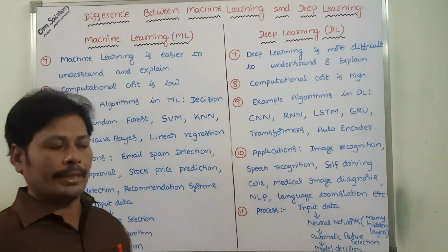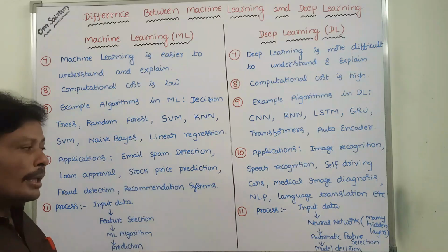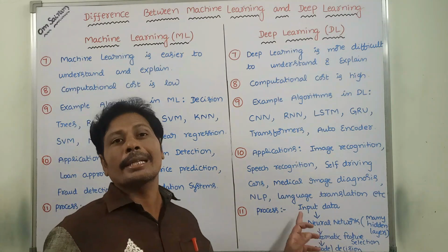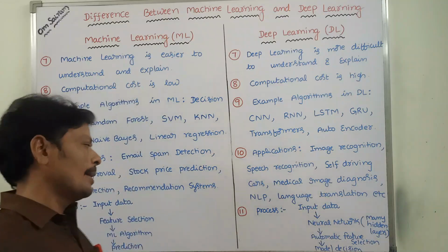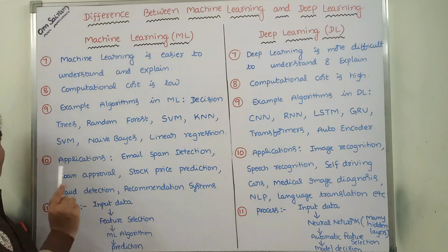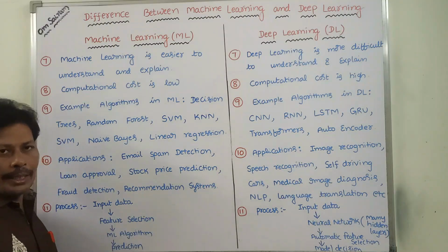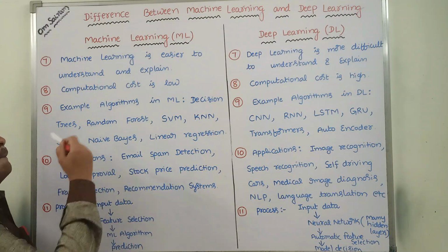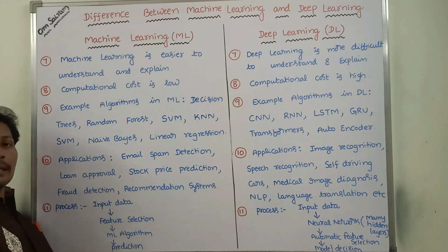CNN, RNN, etc. Here feature selection can be done manually. Here the neural network can automatically select some features. Here the input data set is given. Here the input data set is also given. So these are the main differences between machine learning and deep learning.